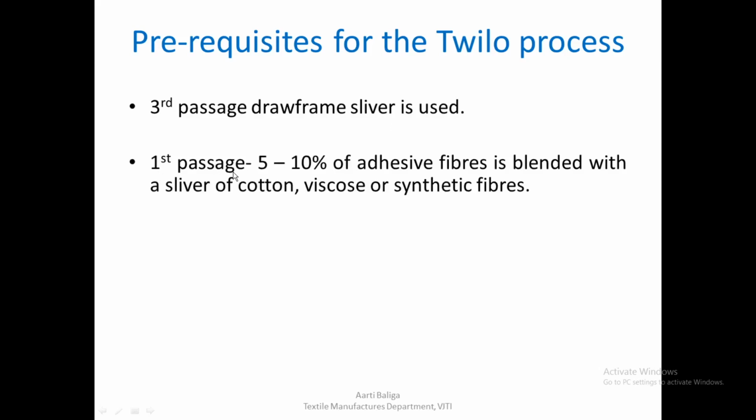Also, in the first passage we need to blend in 5 to 10% of adhesive fibers with the fiber yarn that we need to make. It may be either cotton or viscose or synthetic fibers. Whatever the sliver we take, we need to insert 5 to 10% of adhesive fibers during the first passage of draw frame.